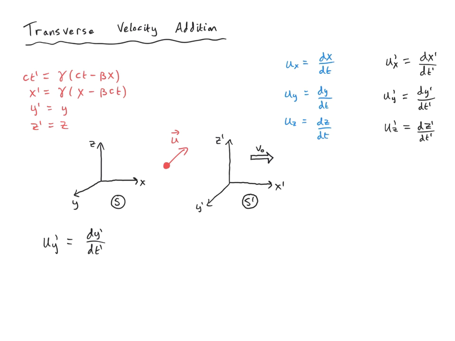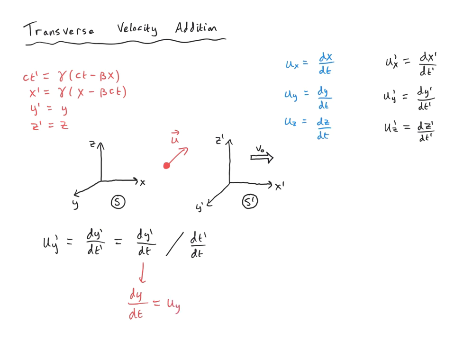So how does this work? Well, we can write dy prime by dt prime via the chain rule as dy prime by dt divided by dt prime by dt. Now the first factor, dy prime by dt, is actually simply equal to dy by dt, otherwise known as u_y.